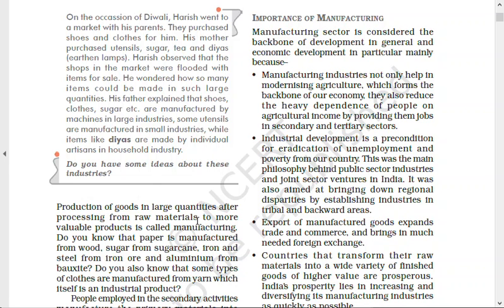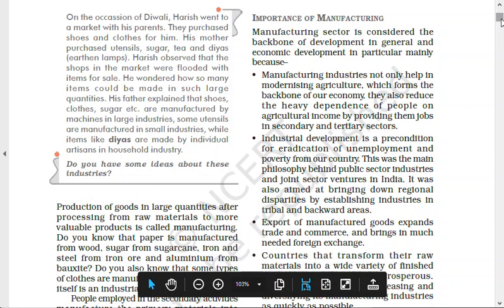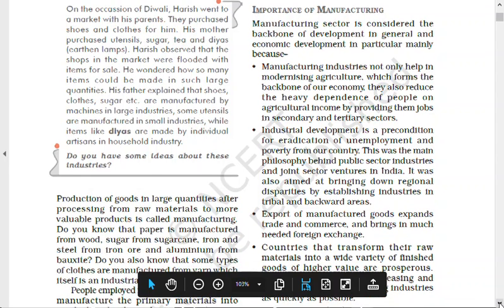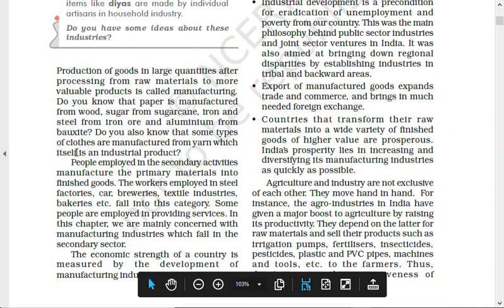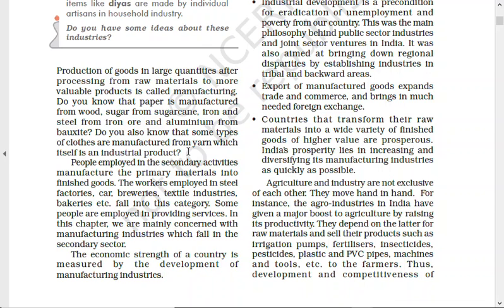That means we are processing those products. From cotton we make thread or yarn, and from there it becomes textile. So this is called manufacturing, or the processing of raw material into a manufactured good. Paper is manufactured from wood, sugar from sugar cane, iron and steel from iron ore, and aluminium from bauxite. Of course we know that. Some types of clothes are manufactured from yarn, which itself is an industrial product, for example polyester or synthetic material.